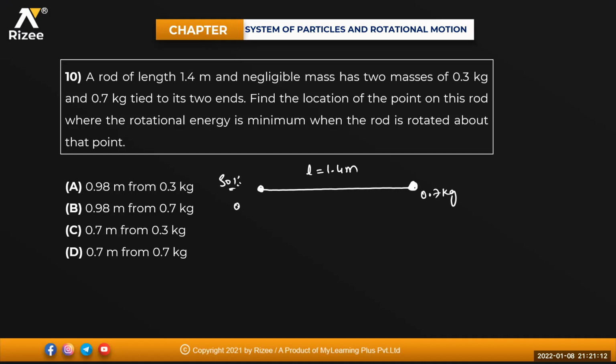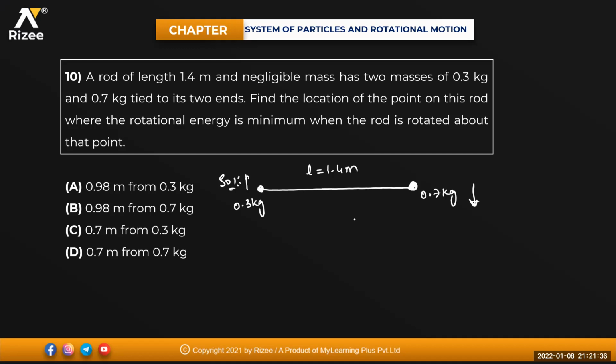This one is 0.3 kg. Find the location of the point on this rod where the rotational energy is minimum. Because of the difference in the mass, what happens? It starts rotating somewhere here, isn't it? Because this starts moving in the downward direction and this will be moving in the upward direction.